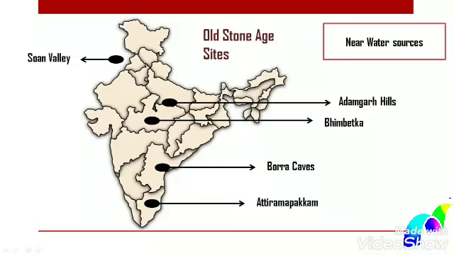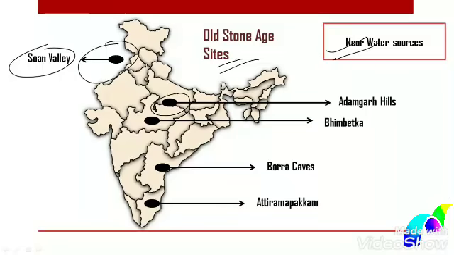So from the exam point of view, the sites are very important, and the Old Stone Age sites are widely found in various parts of the Indian subcontinent, and these sites are generally located near water sources, and several rock shelters and caves used by these Paleolithic people are scattered across the subcontinent. And some of the famous sites of Old Stone Age in India are the Son Valley, that's in Punjab, present day Pakistan. Next we have Adamgarh Hills, that's on the border of UP and MP. Next we have Bhimbetka in Madhya Pradesh, which is most famous for prehistoric cave paintings. Next, Burra Caves in Andhra Pradesh, and Attirampakkam in Tamil Nadu, that is near Chennai.